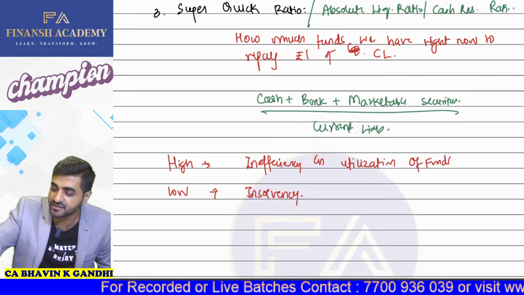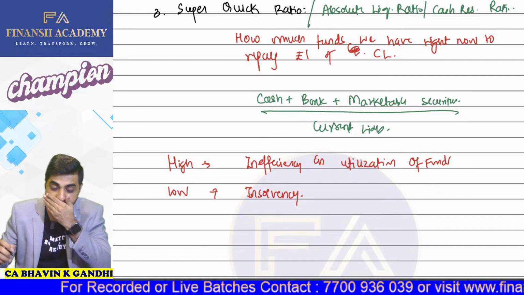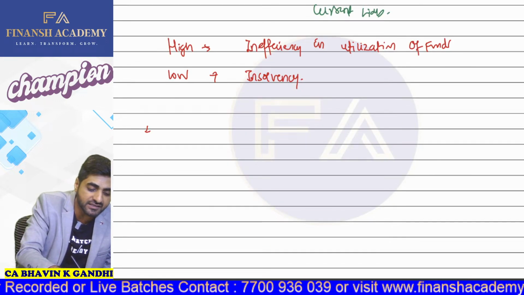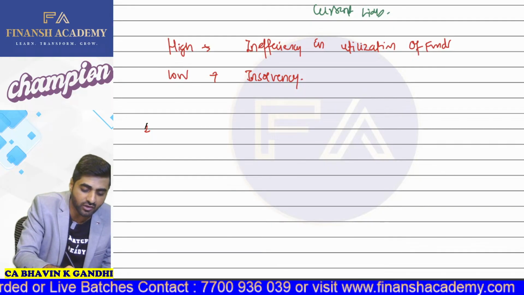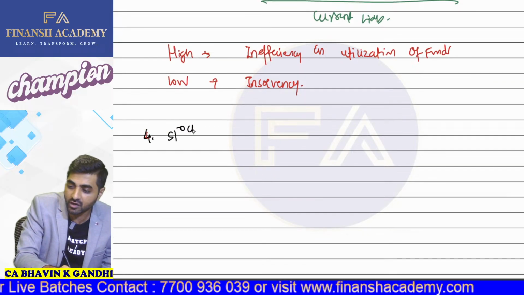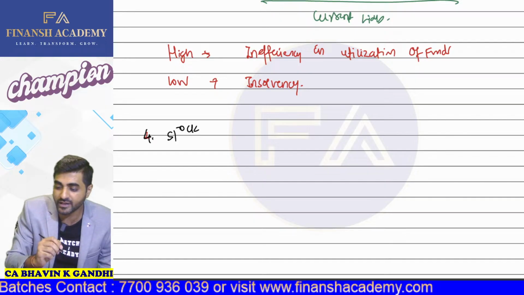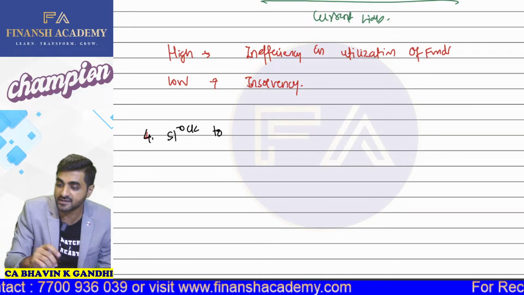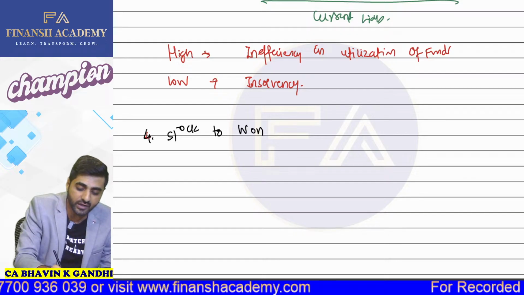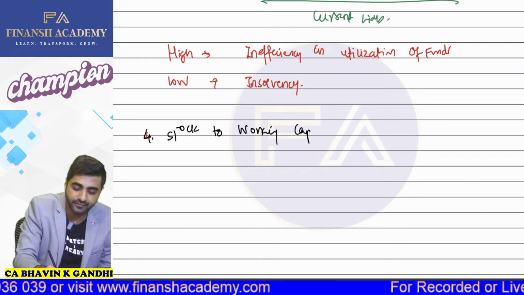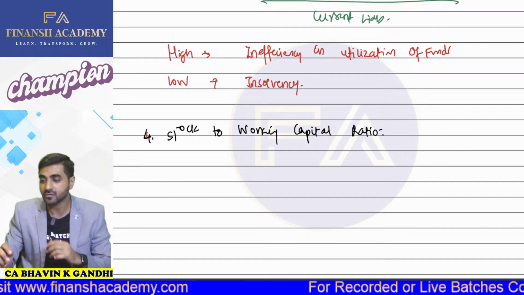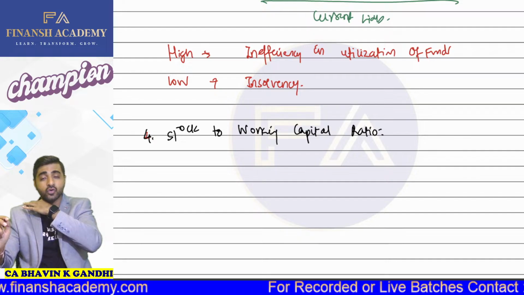We have now something which is called as your fourth ratio, and this fourth ratio is called as your stock to working capital ratio. What is this ratio called as? Stock to working capital ratio. Okay. Now listen to this very carefully. Stock to working capital ratio.